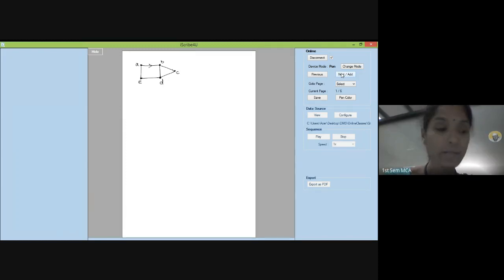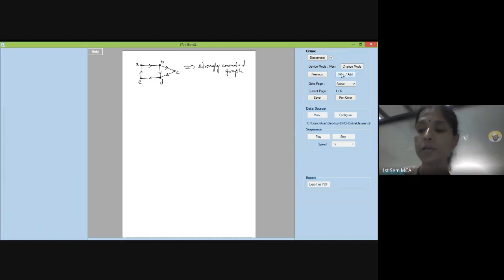So I have a directed graph. You have to have directions, otherwise you cannot prove this. Please note down as I write it. Don't sit and watch. Okay, this is a graph. Now I should say whether this is a strongly connected graph or not. Now this, I would say, is very much a strongly connected graph.